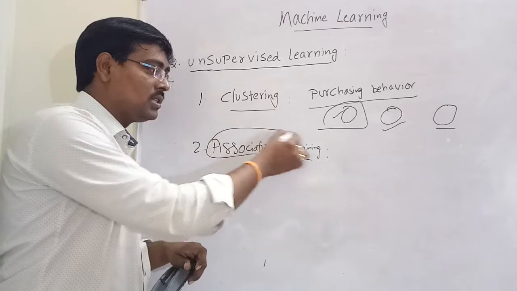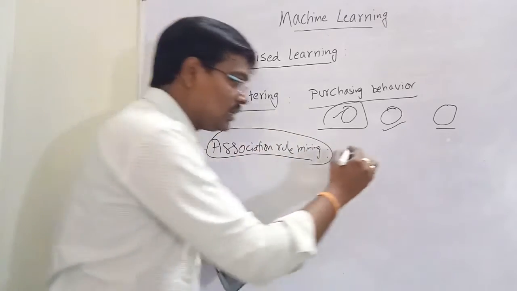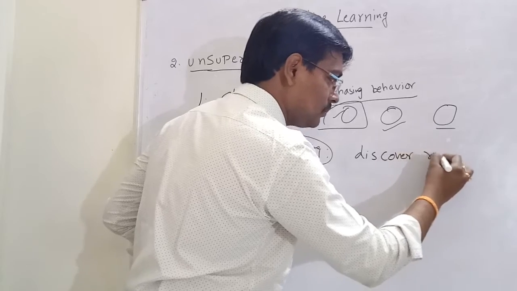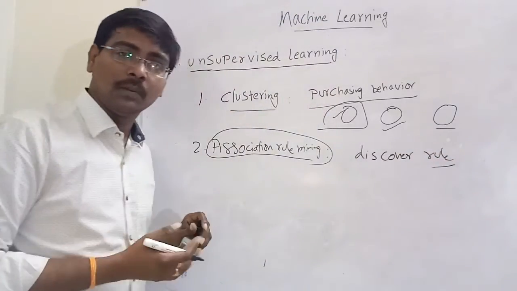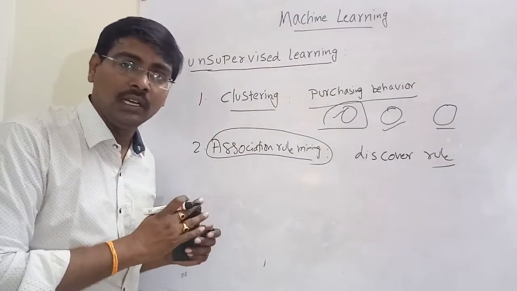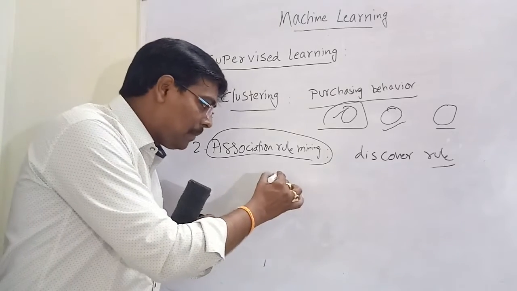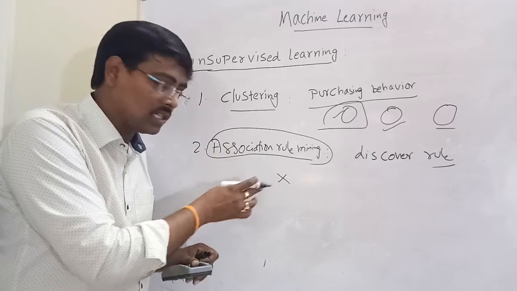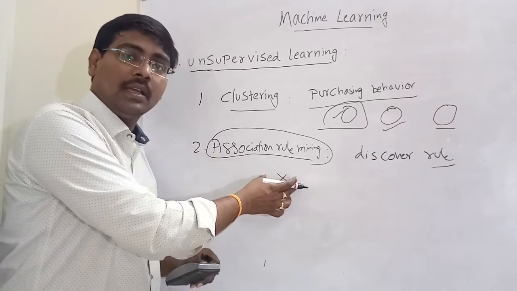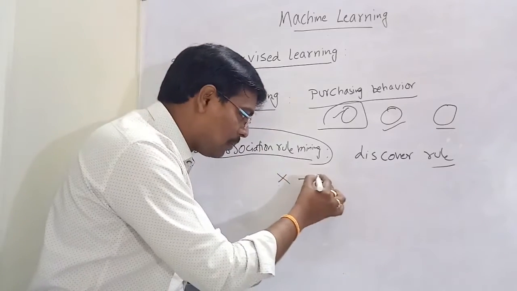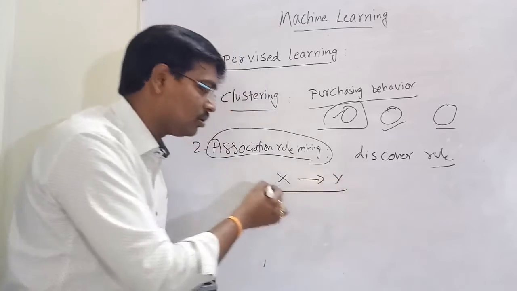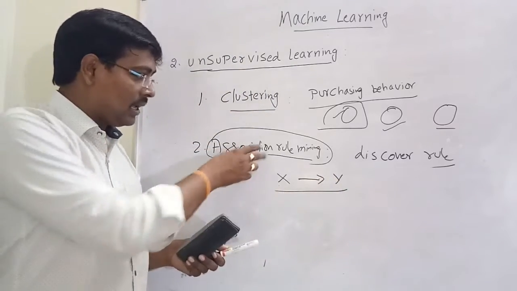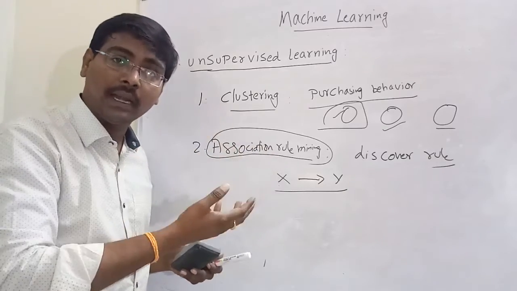Association rule means it discovers some rules, such that if a customer buys an item X, he tends to buy an item Y also. That is, here I am identifying a pattern.